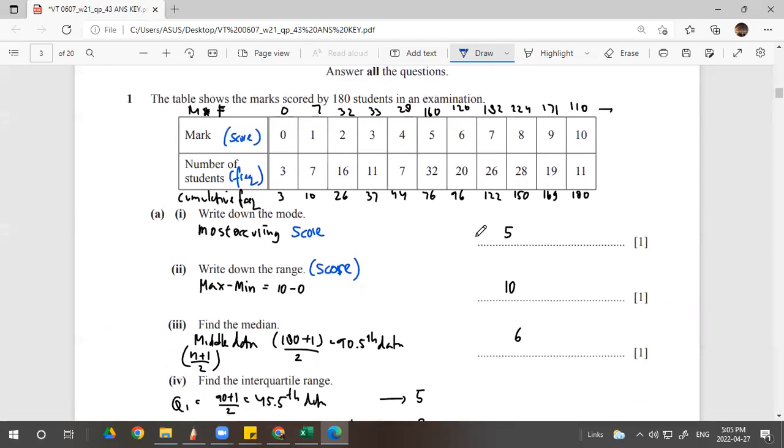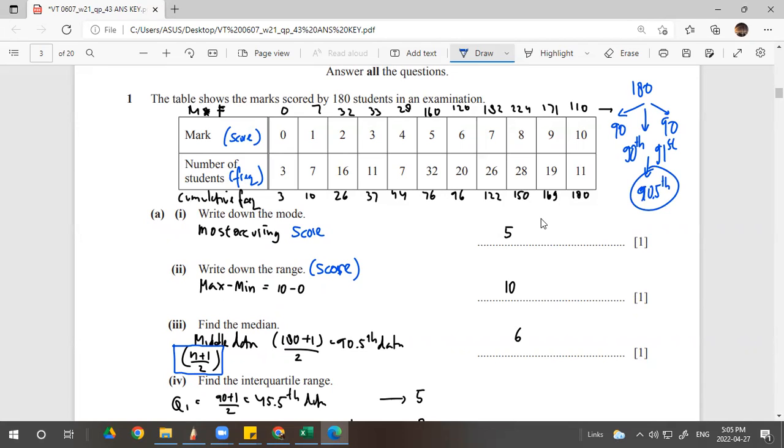Number 3, part 3, find the median. Median is the middle sorted data. The formula of median is n, the amount of data, plus 1 over 2. Why do you have to plus 1? Because 180 students means we have 180 data. 180 data can be divided into 2, first 90 and the second 90, and we don't have the middle part. So the middle is in between the 90th data and 91st data, so the middle is the 90.5 data.